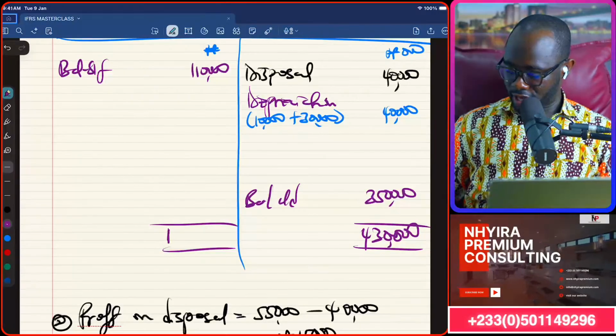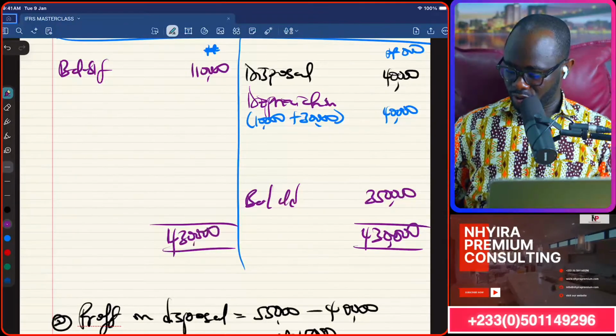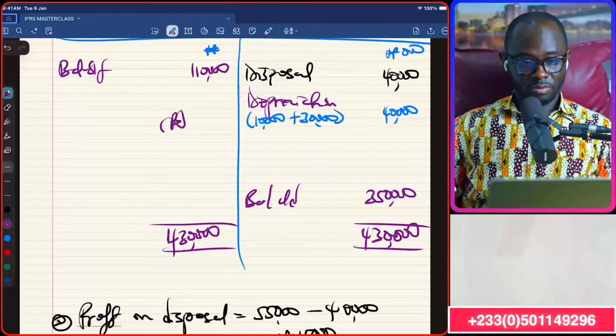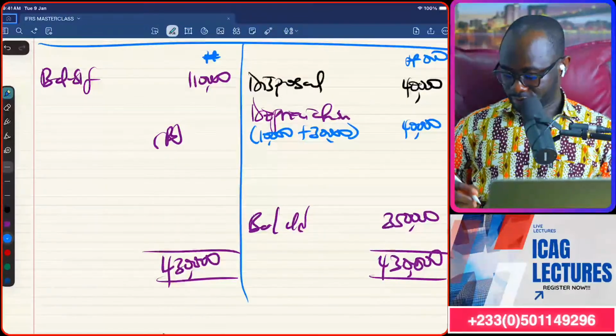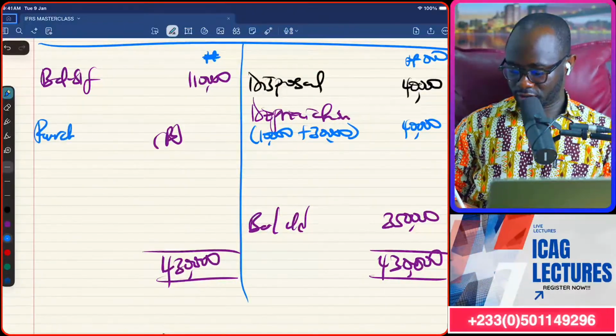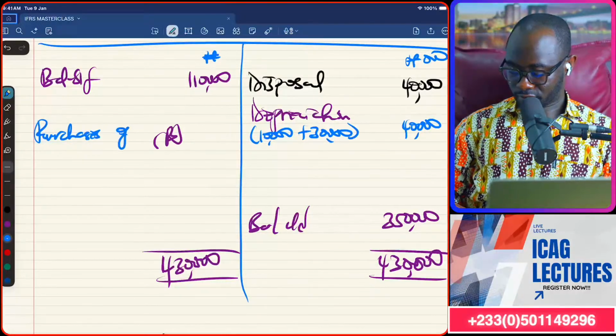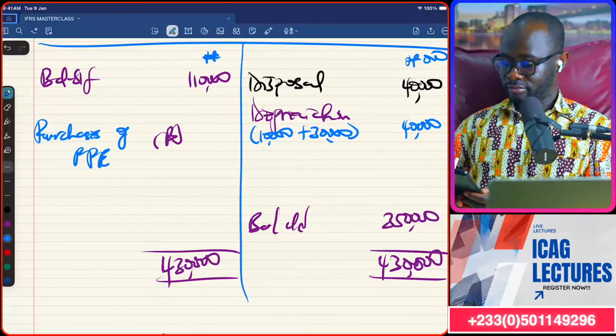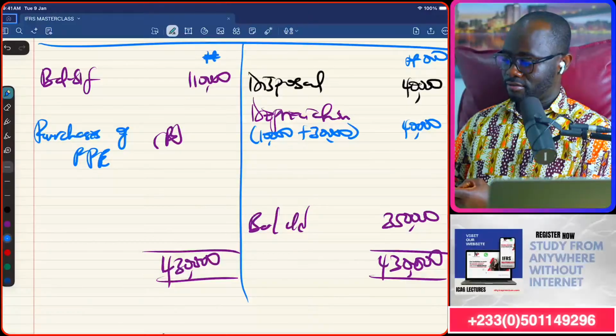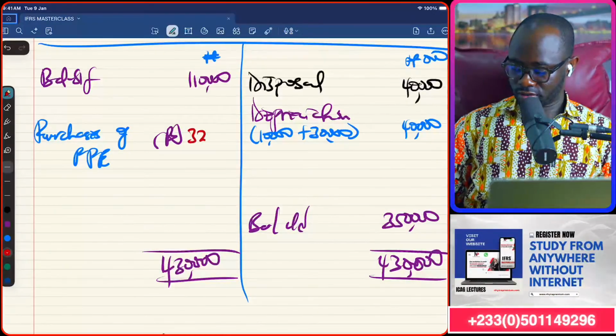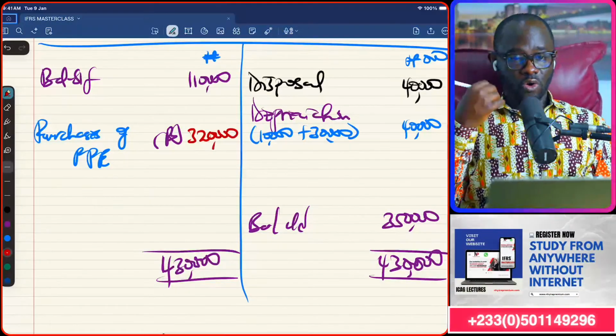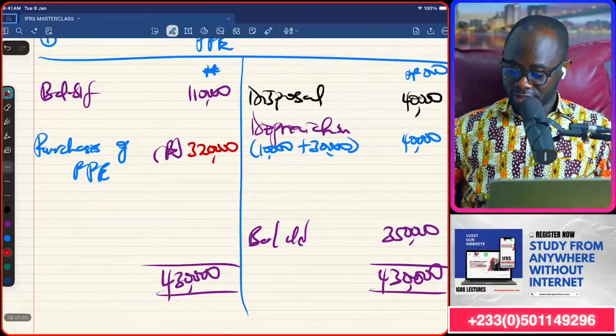So if you check, it looks like we bought some PPEs as well. So balancing figure, purchases of PPE during the year, minus 110, and that is 320. And that will go under investing activities.